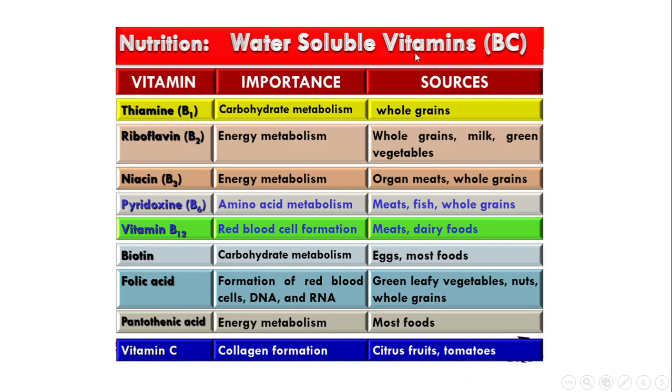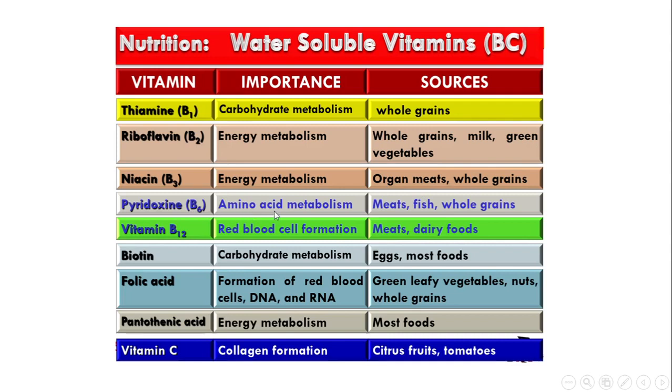Water-soluble vitamins: B and C. Vitamin B1 is important for carbohydrate metabolism and is found in whole grains. Riboflavin, B2, is for energy metabolism, found in whole grains, milk, green vegetables. Niacin, B3, is important for energy metabolism, found in organ meats and whole grains.